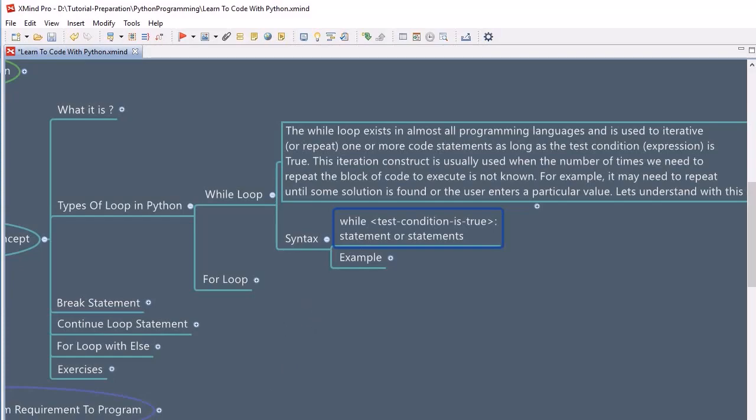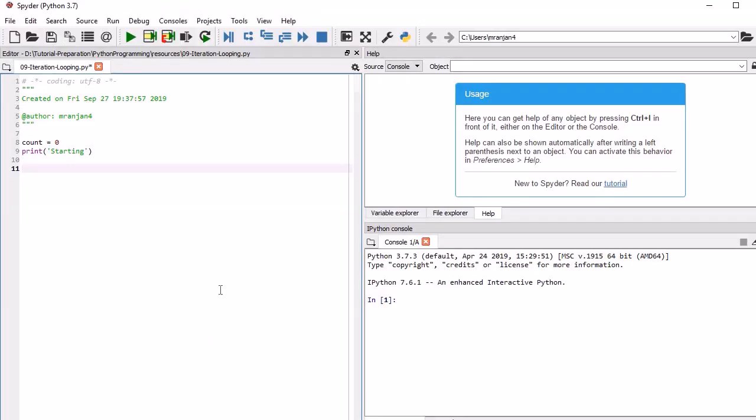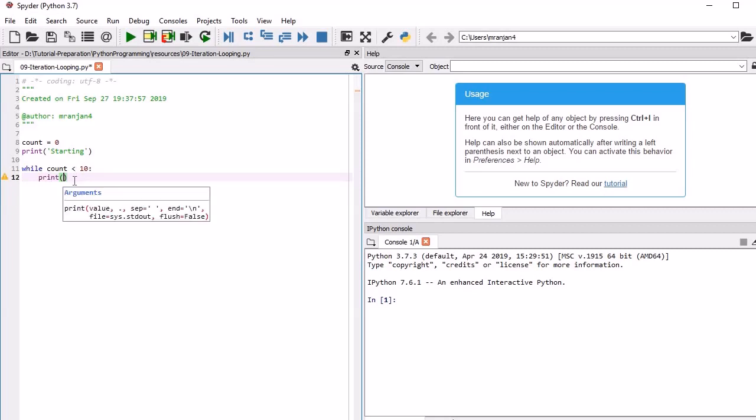So what is the program we are going to write? Now you start applying the thought. I have written a keyword, while. Whenever you write a keyword, it will be highlighted in blue. So you should also remember that this is a keyword, and a keyword you can't use for a variable. Now we are going to check count is less than 10, and till then my code will execute. So here we are telling it to now print count.